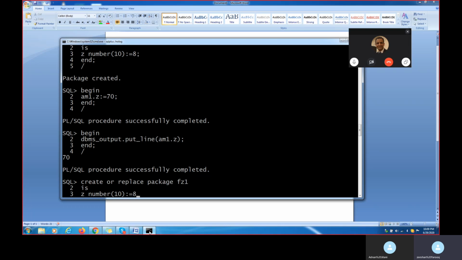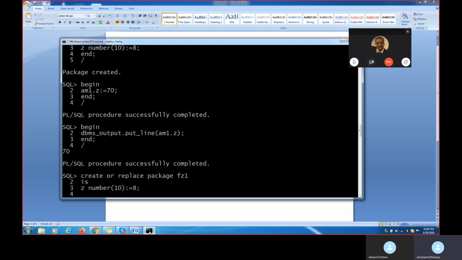The same thing, I'm putting 8. But here I'm putting pragma serially underscore reusable. Pragma space serially underscore reusable clause.